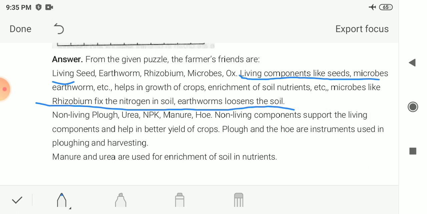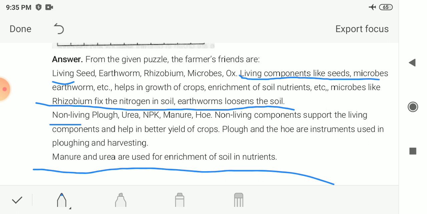Now the non-living things which are friends of the farmer: plough, urea, NPK, that is nitrogen, phosphorus, potassium, manure, and hoe. These are the non-living components which are friends of the farmer. They support the living components and help in better crop production.